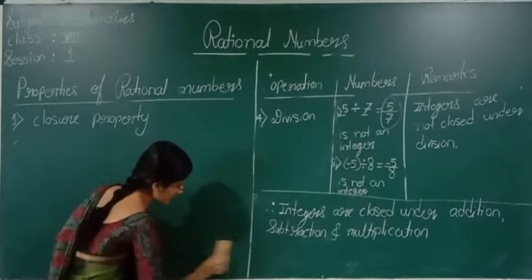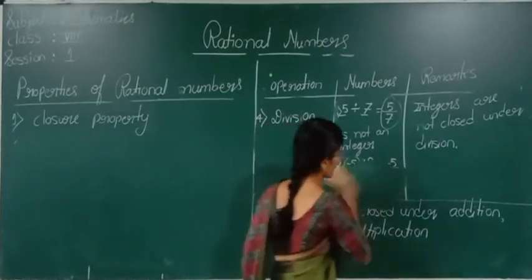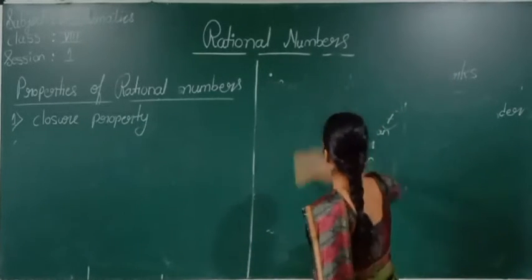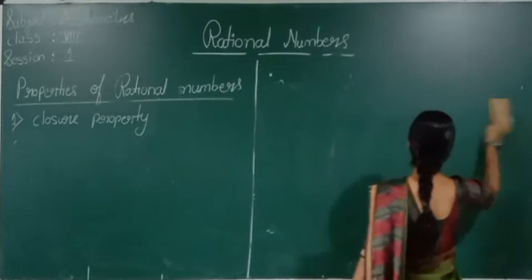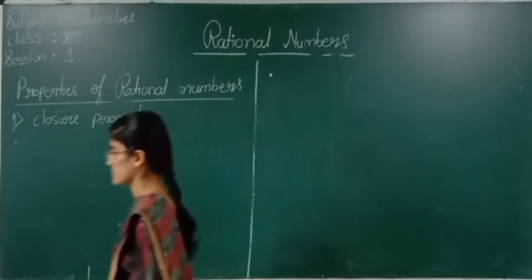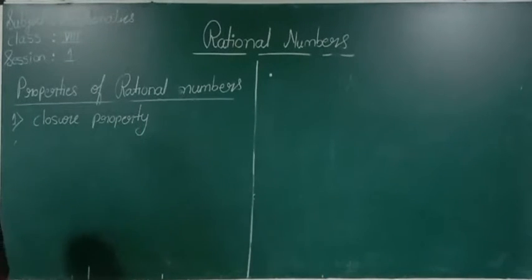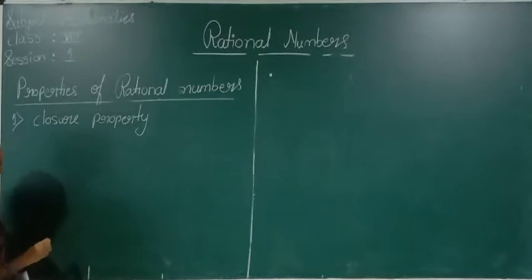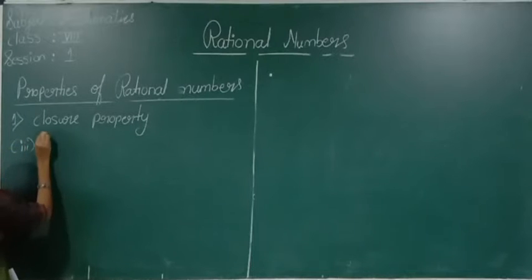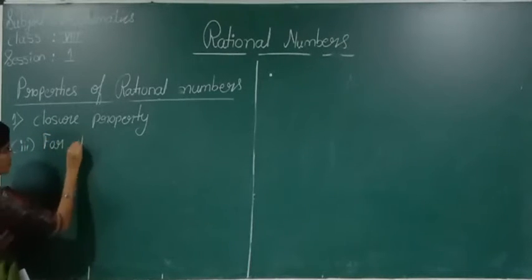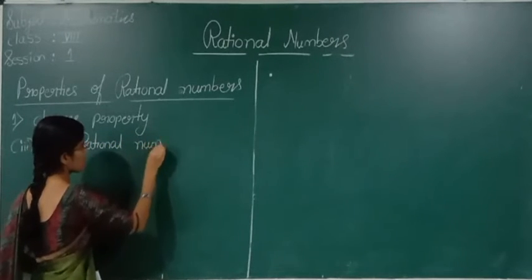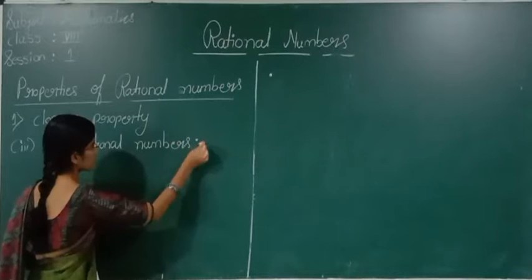Now in the same way we are going to apply it for rational numbers, the closure property for rational numbers.